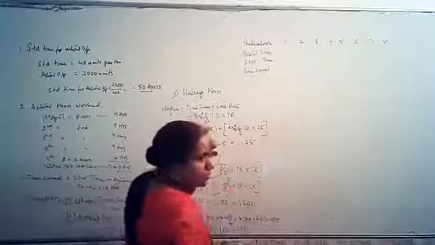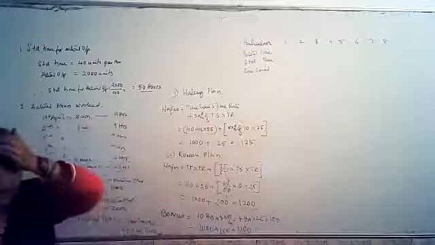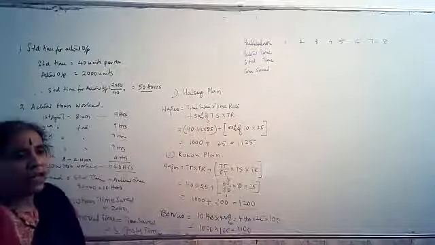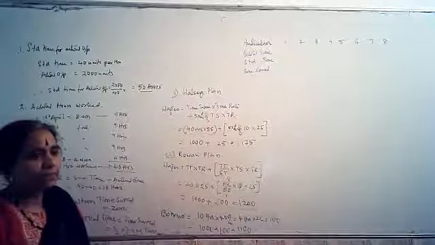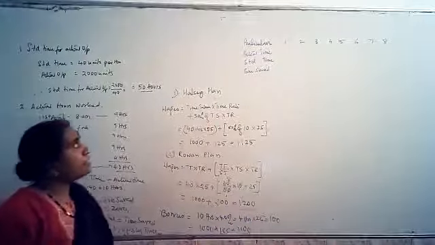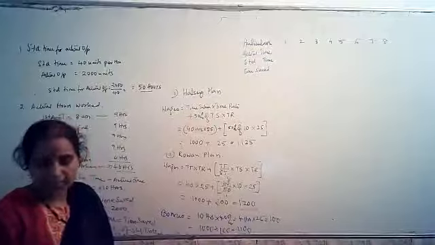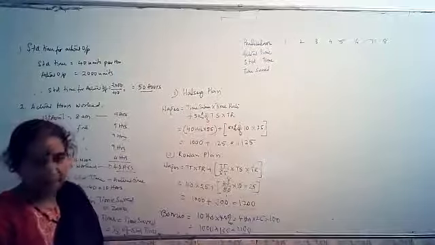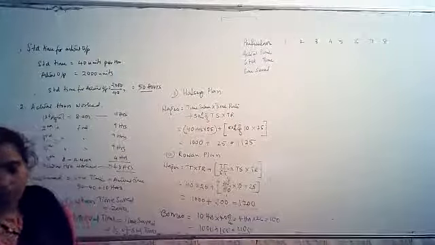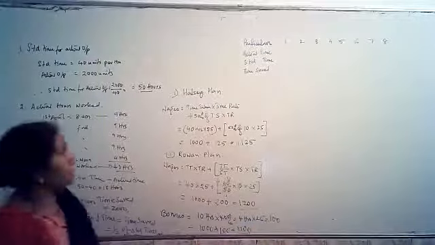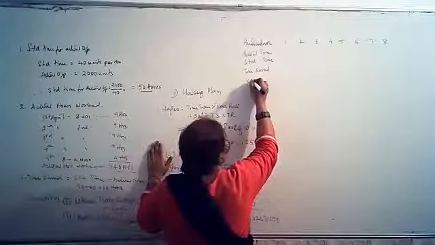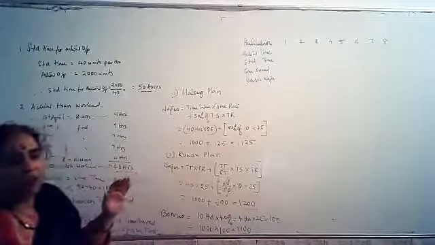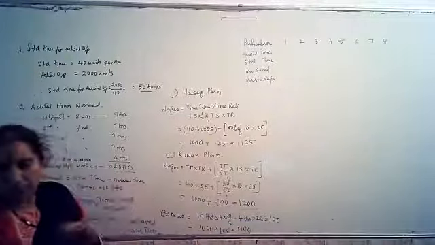First is actual time, then below is the standard time, and the third portion is time saved. Next is basic wages, how much you are paying. Basic wages will be the number of hours into how many hours you are working. That will be the wages.